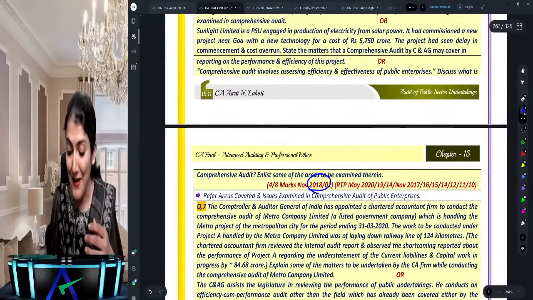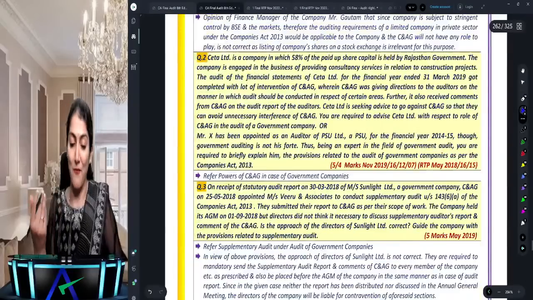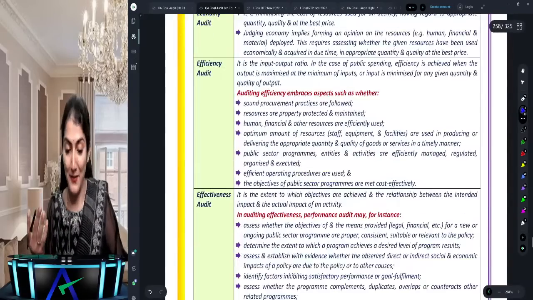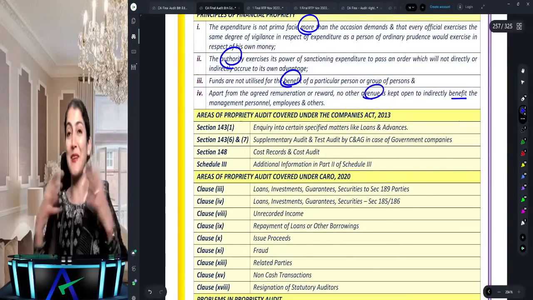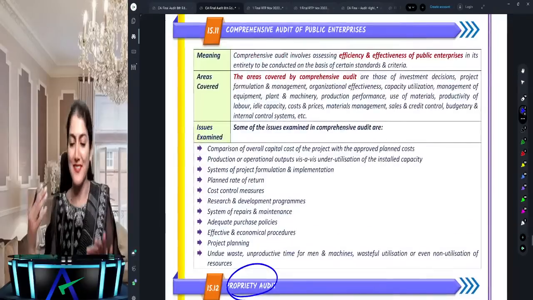Recently, what is also coming a lot in the exam is the comprehensive audit, and then you also have the powers of CAG in case of a government company. Now one day before the exam, you want to know everything, you want to learn everything. All these days, what were you doing? You say, ma'am, we were studying only.